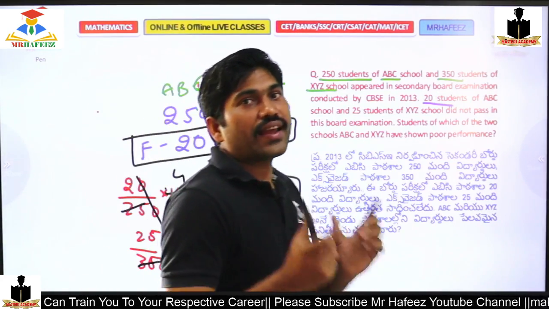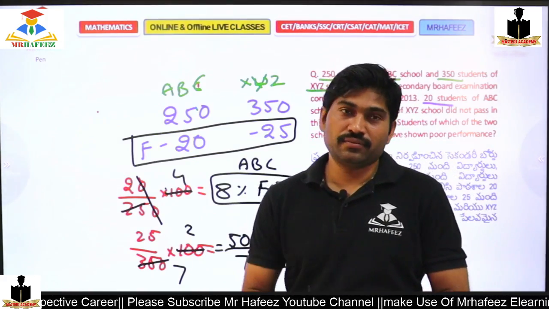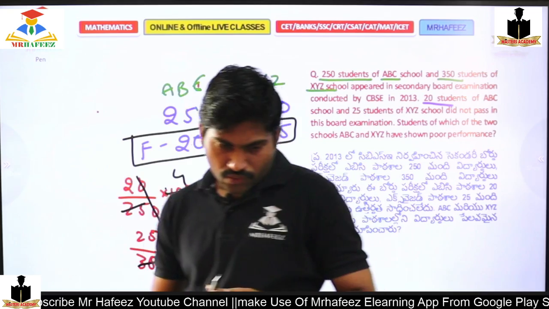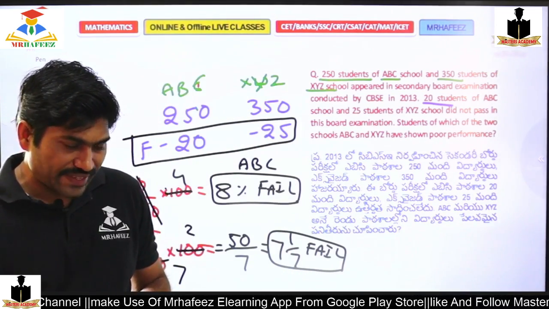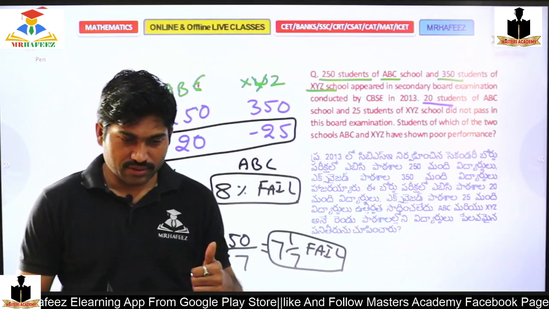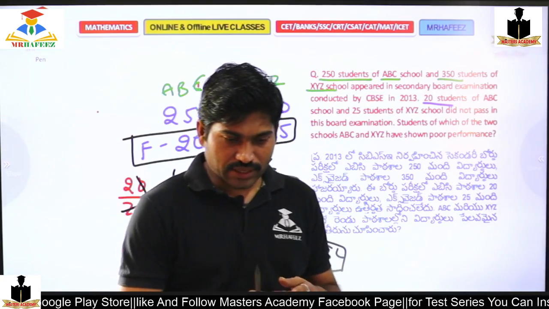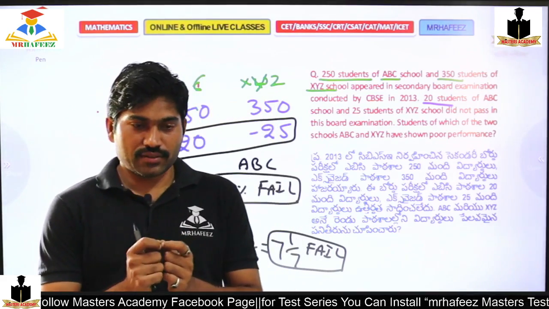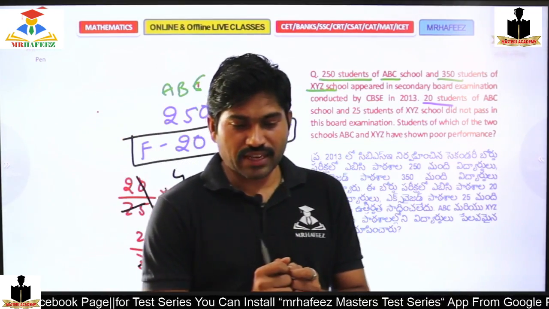So how can you calculate? How can you approach? Your approach should be different. Your voice is slow. Is my voice clear, everybody? Yeah, clear. Maybe Sadik, the internet might be a little bit slow. That might be the issue. Okay.